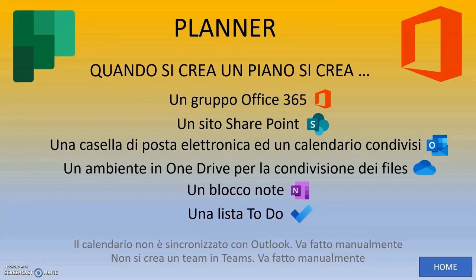Next, there are two other important aspects that do not occur automatically by default, but which can be generated quickly and easily, as we will see. One is synchronizing the plan's calendar with Outlook, in the sense that a very simple operation allows us to ensure that all the plan's activities and events are presented in different colors, even in our Outlook calendar. And it's also possible to create a team in Teams linked to the plan, and then we will be able to see the plan directly in Teams.